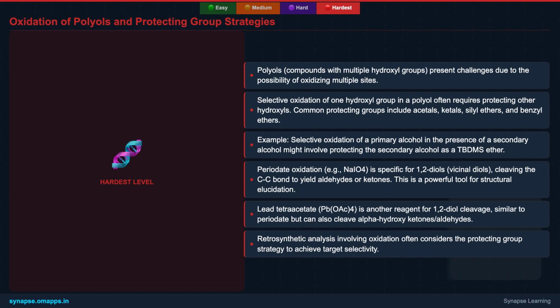Furthermore, reagents like sodium periodate and lead tetraacetate are indispensable for the oxidative cleavage of 1,2-diols, providing valuable insights into molecular structure or serving as key steps in multi-fragment synthesis. Understanding these strategies is vital for designing efficient and selective synthetic routes, especially in complex molecule synthesis.